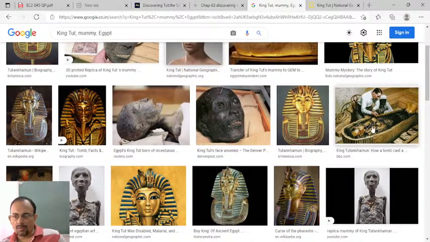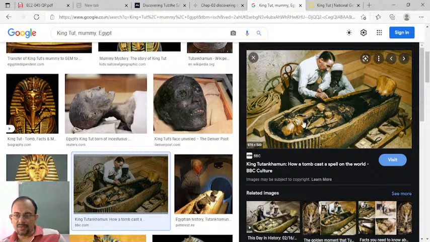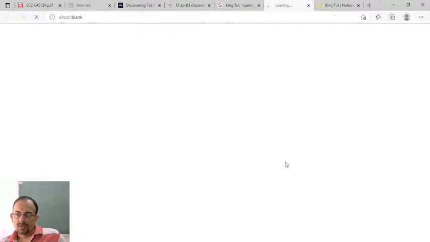You see how mummification is done. See how it is preserved here. King Tut, how a tomb cast a spell on the world. This is how things were preserved.